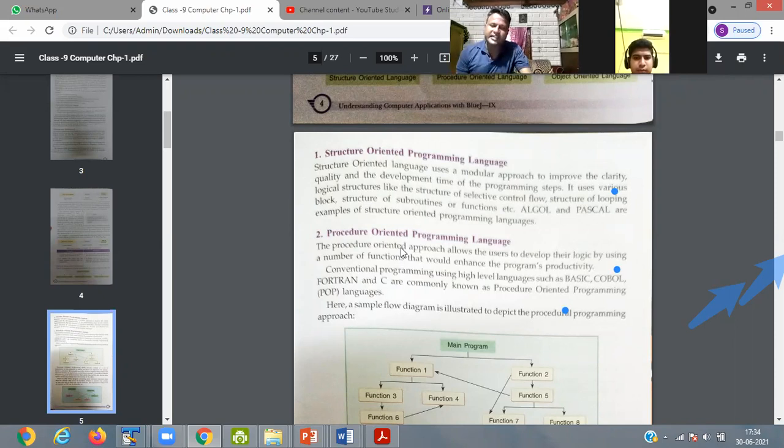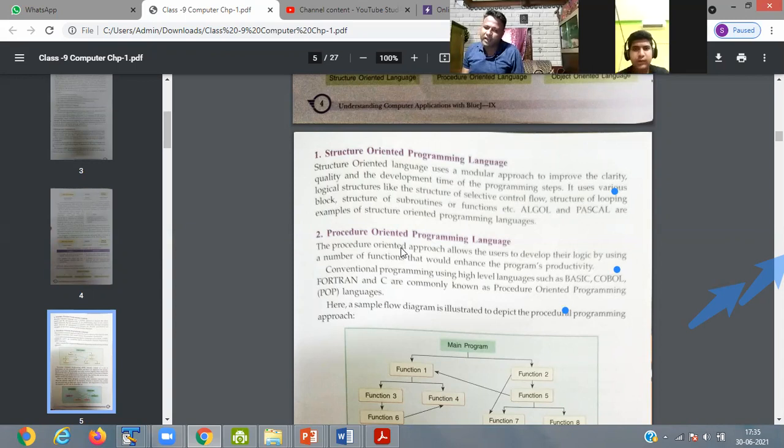It is made easily in the structured programming language, which uses a modular approach, meaning it divides the program. So you do this part, you do this part, you do this part. When all the people are responsible for one work, then the total work is completed within a fraction of the time.